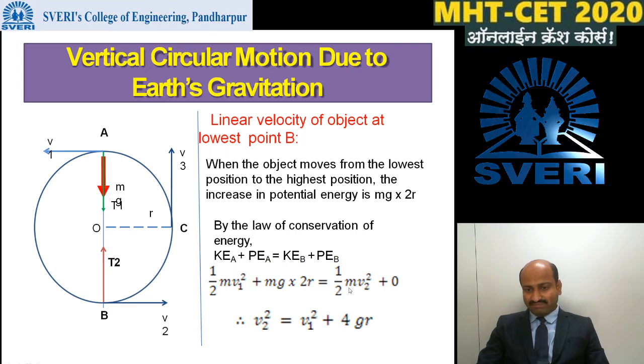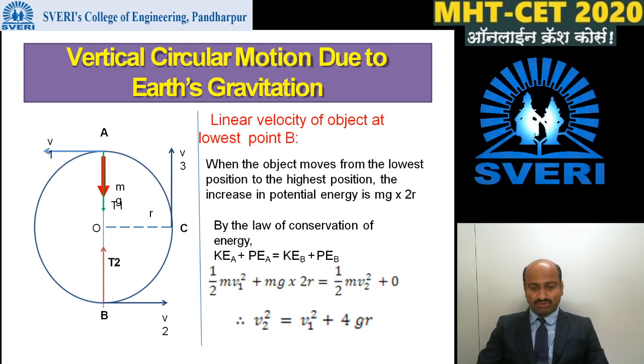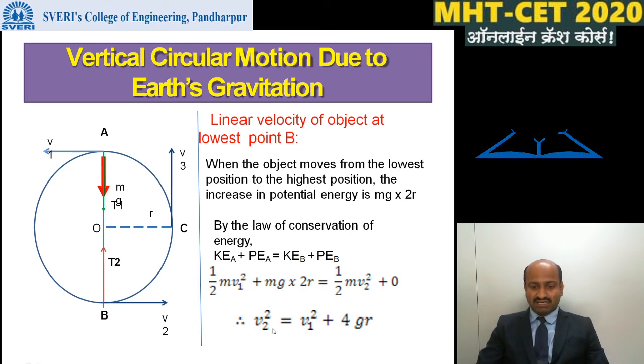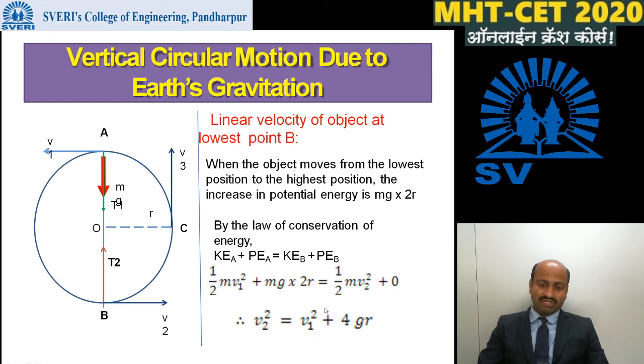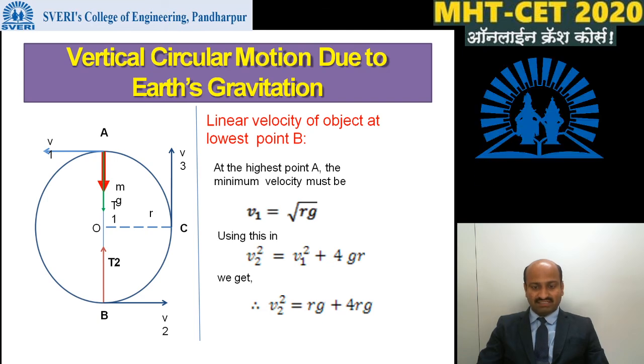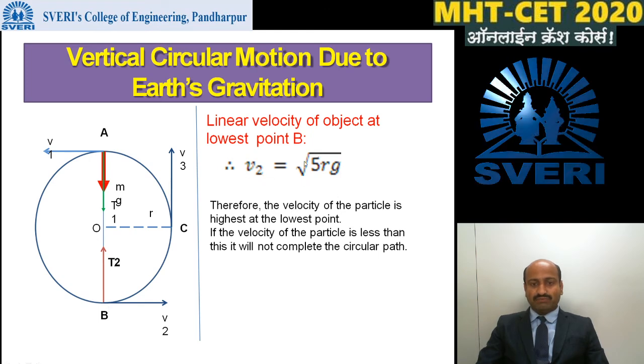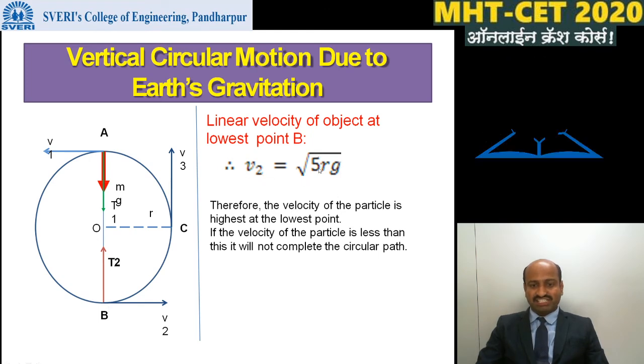Here we have put in all these values. At point B, the potential energy must be 0. Therefore the equation becomes v2 square is equal to v1 square plus 4rg. Therefore at the highest point A, the minimum velocity was v1 is equal to square root of rg, and at the lowest point B, the velocity becomes v2 is equal to square root of 5rg.